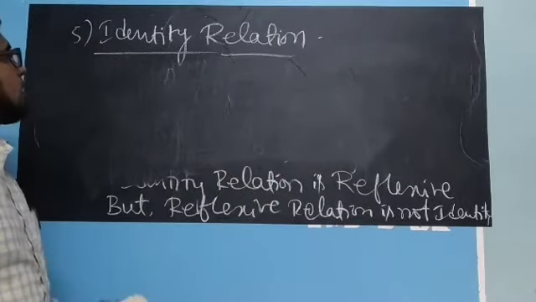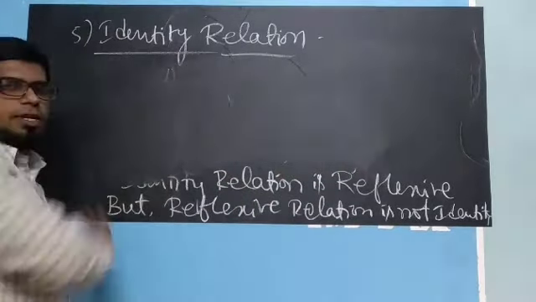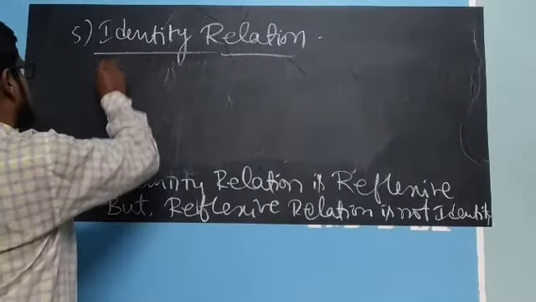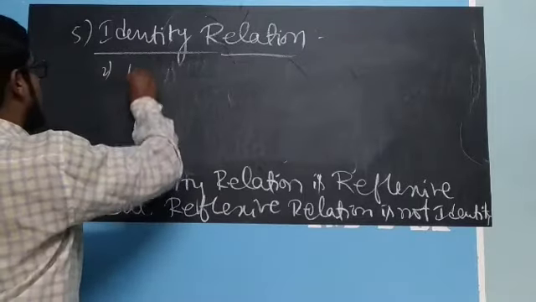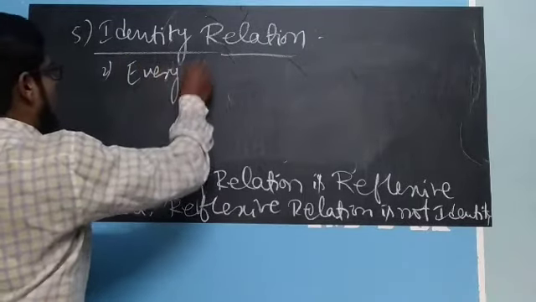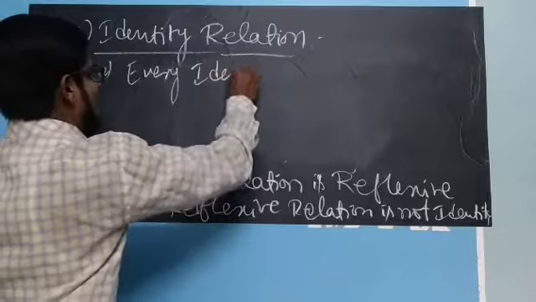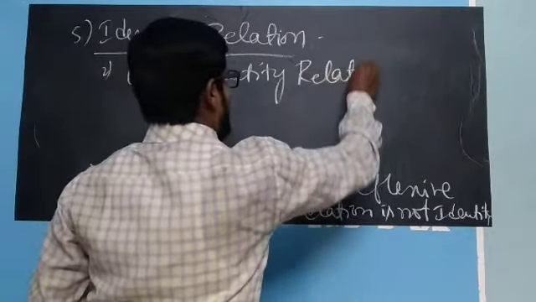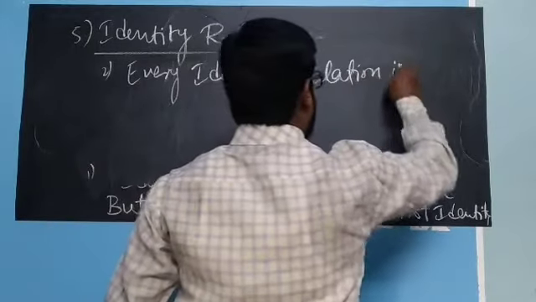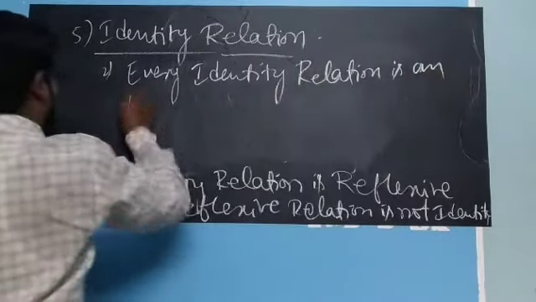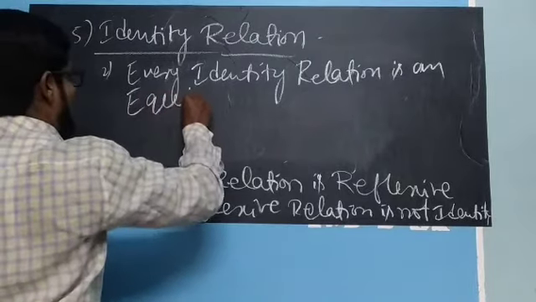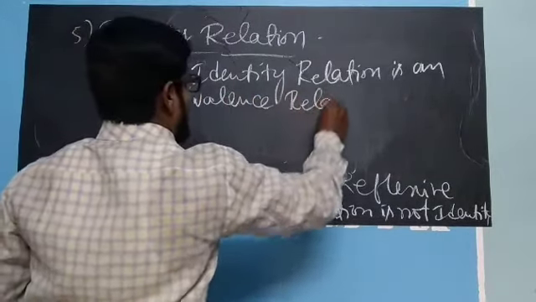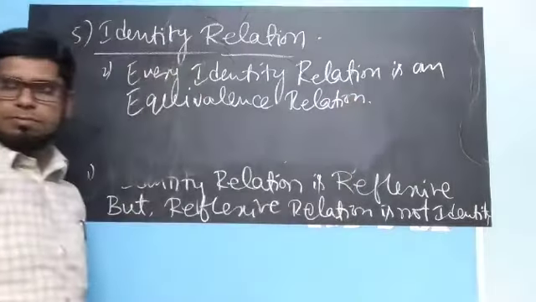Every identity relation is an equivalence relation. This is the second note of identity relation.